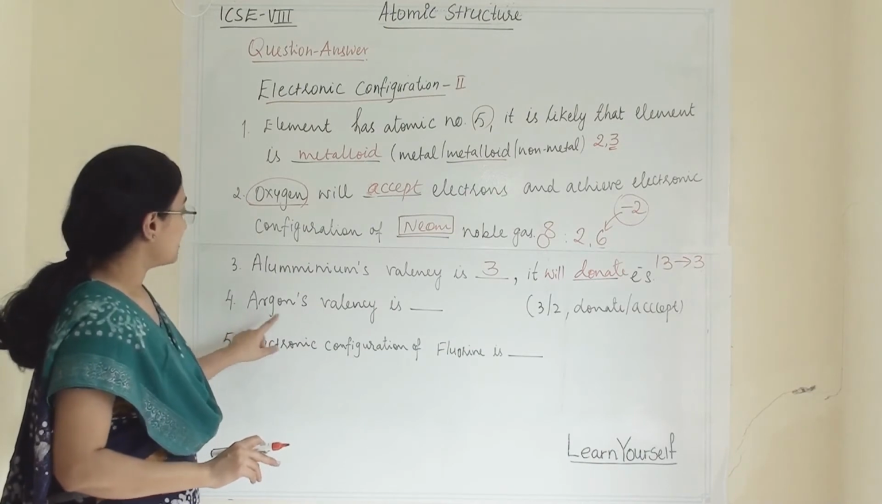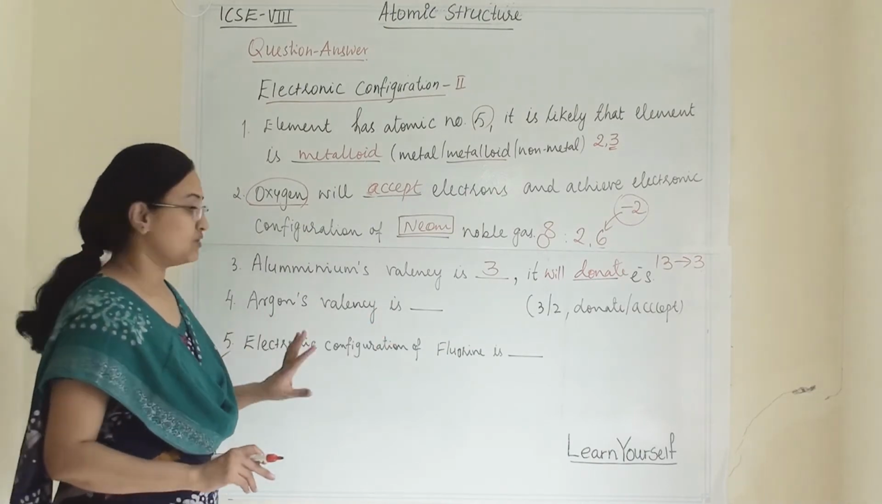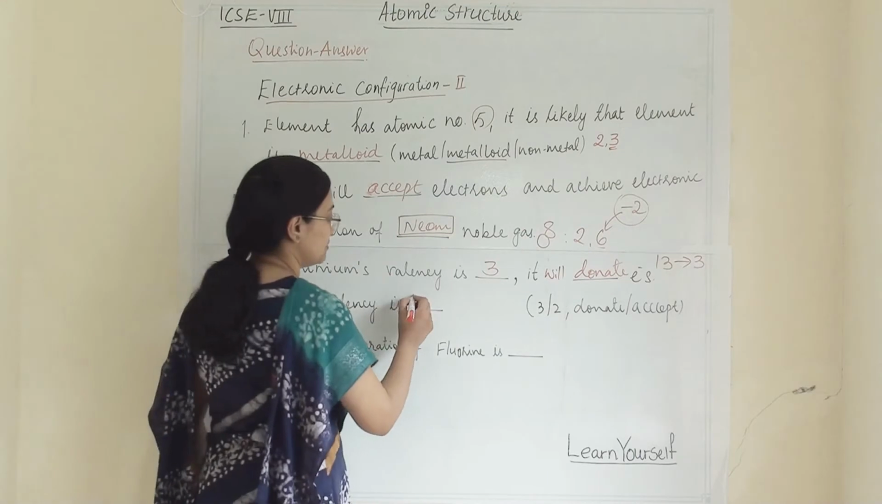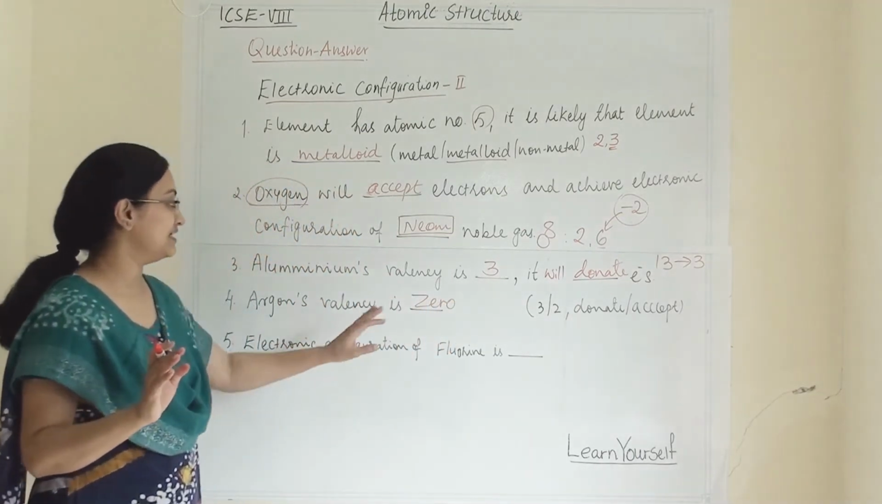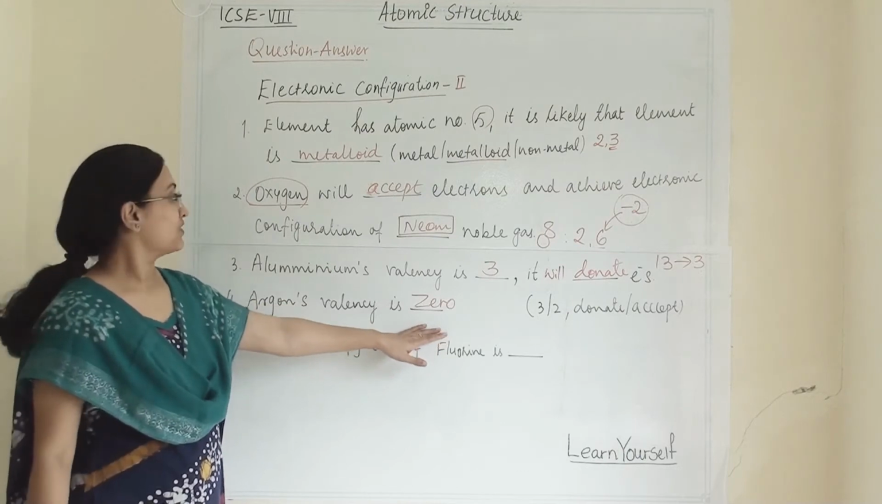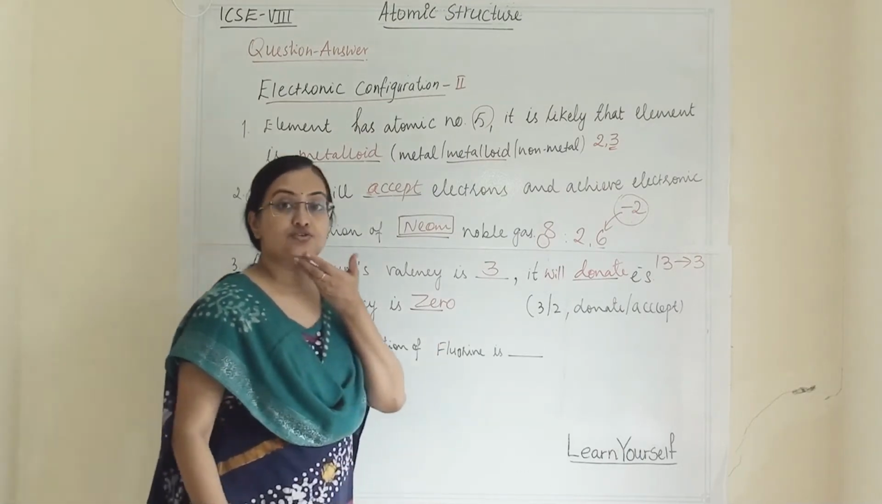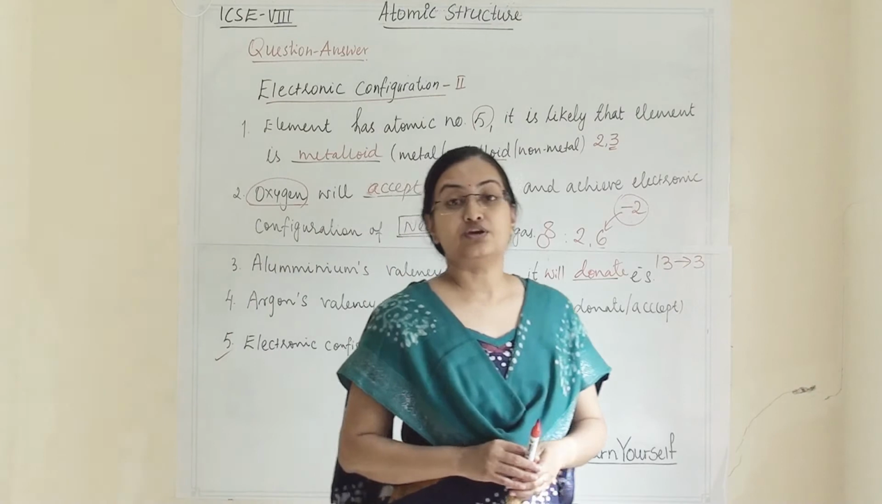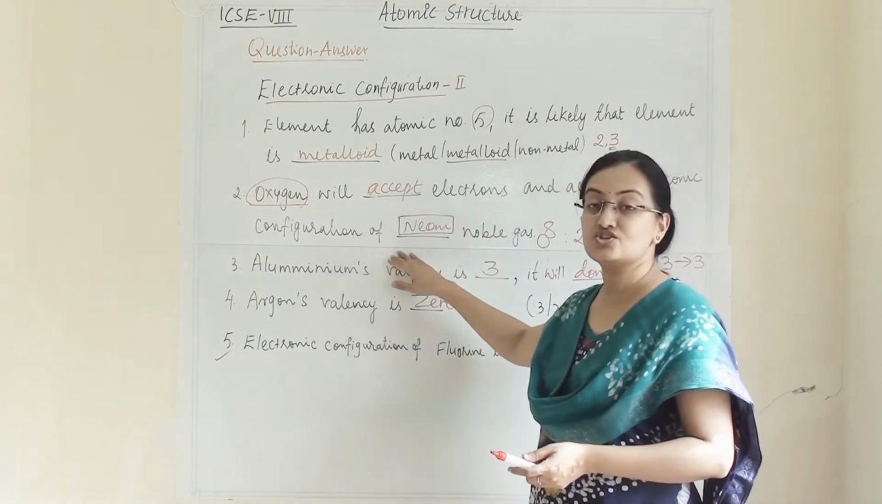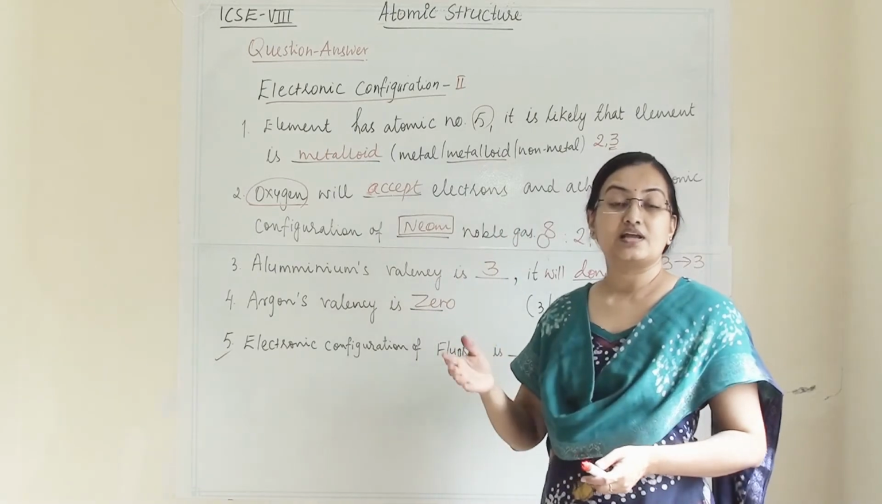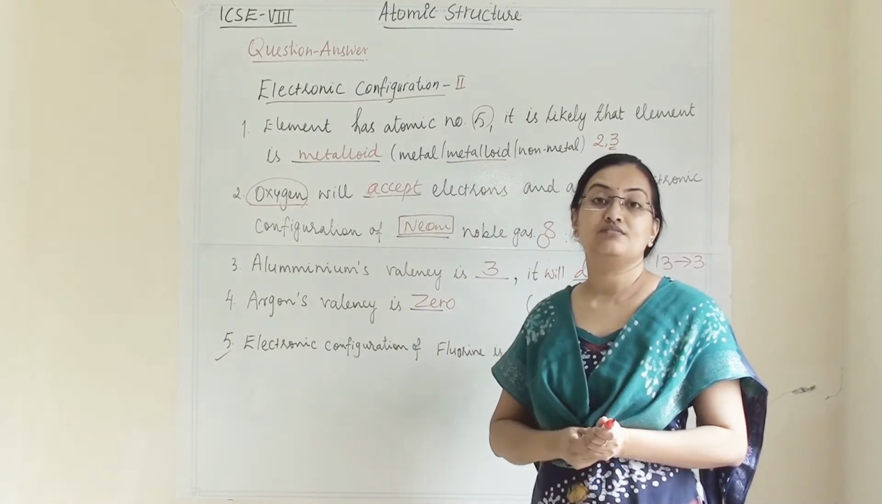Next, argon's valency. It's a direct question: what is argon's valency? Argon is a noble gas and its valency is 0. So this kind of questions you will get from electronic configuration, based on which nearest noble gas electronic configuration they are likely to achieve.